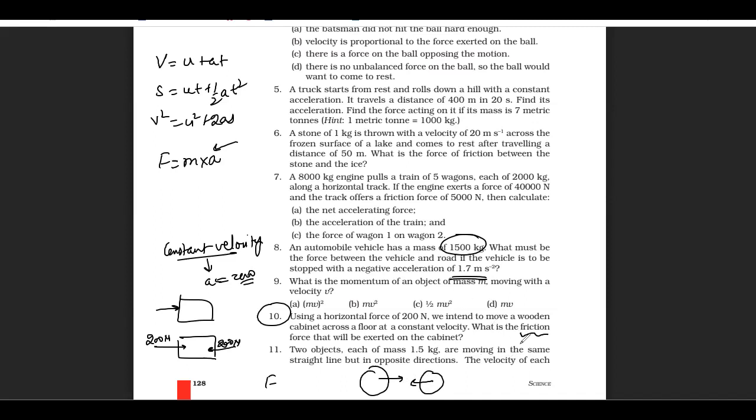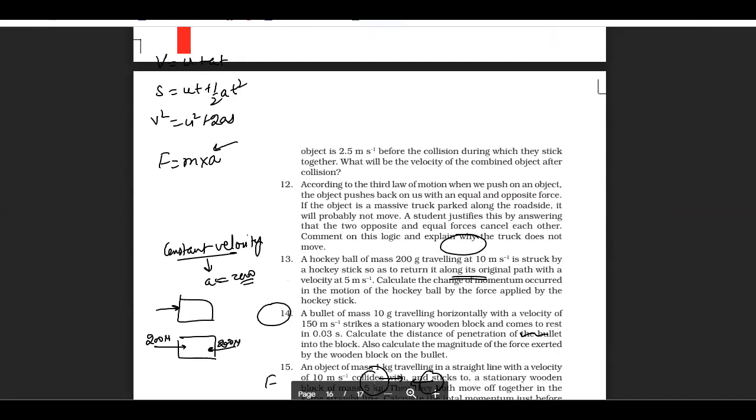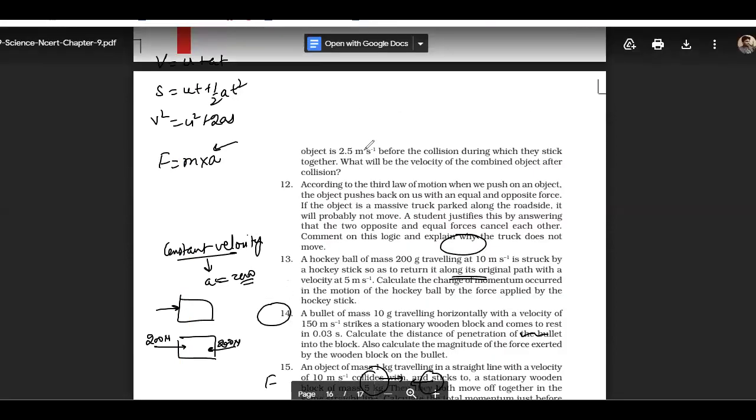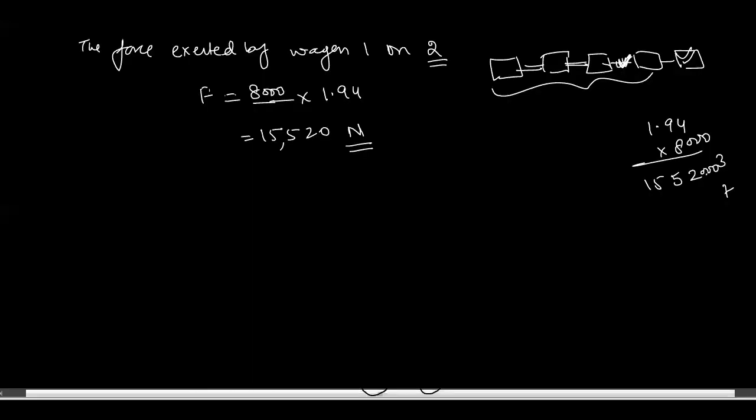The velocity of each object is 2.5 meters per second before the collision. During the collision they stick together. What would be the velocity of the combined object after the collision? So it is being asked what would be the velocity of the combined object. Let's draw this and solve this question.